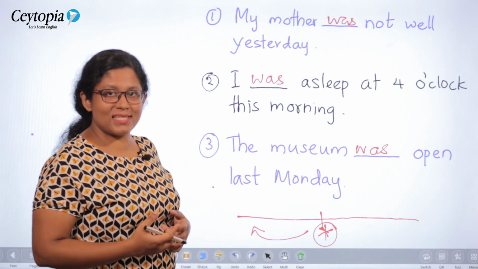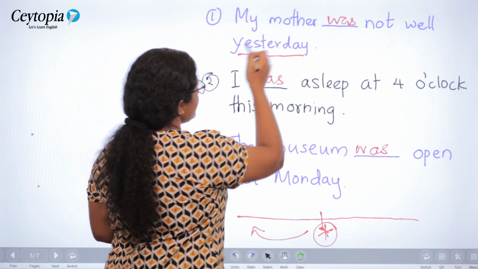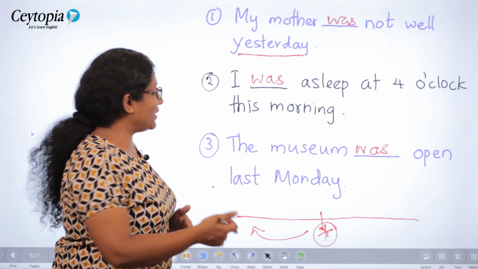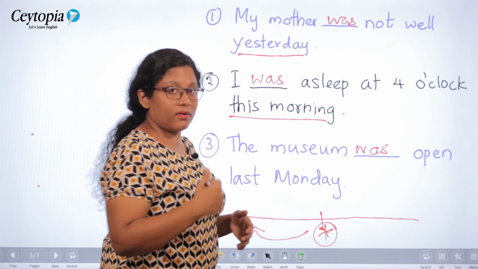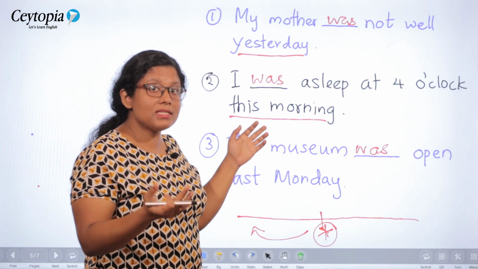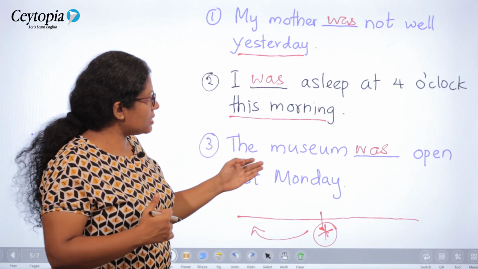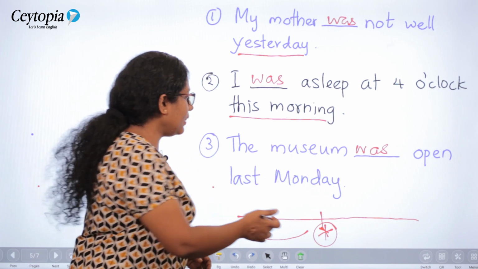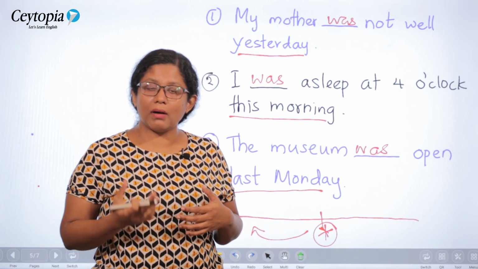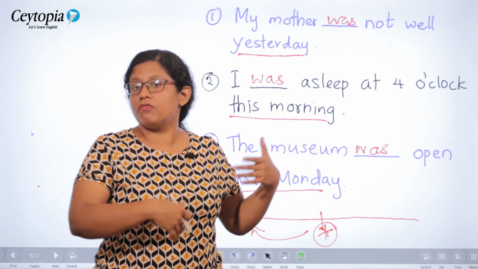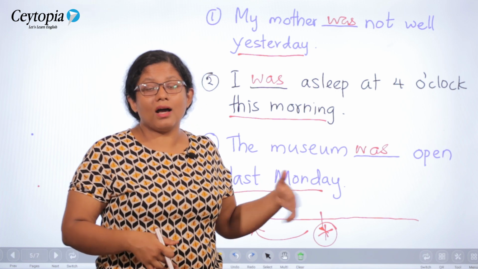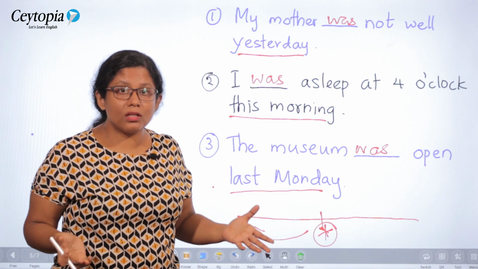So, what are these clue words? Yes, yesterday. In the first sentence you find the word yesterday. In sentence number 2 you find another clue word. Yes, this morning. It's already gone. It's done. I was asleep at 4 o'clock this morning. Right? So, it is in the past tense. Number 3, the museum was open last Monday. Again, the clue word is last Monday. Right? So, now in all these cases, we are talking about either yesterday, the day before yesterday, last Sunday, last Monday, last year, right? Last month, last week. It's all about the past time.